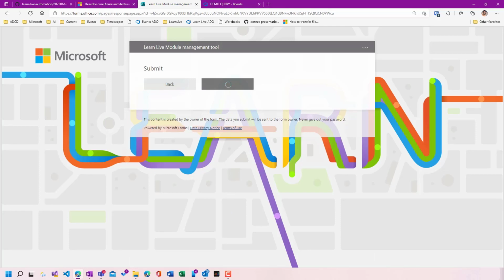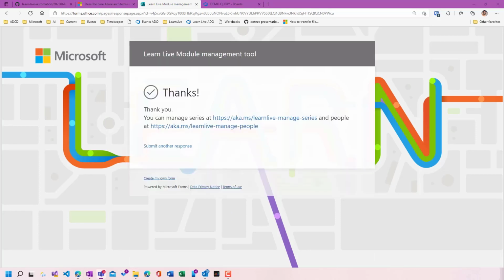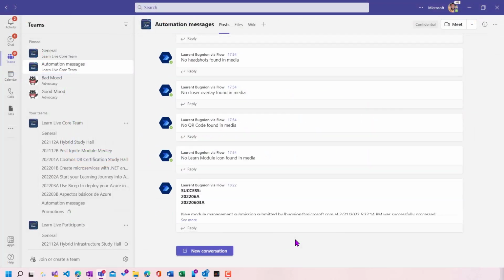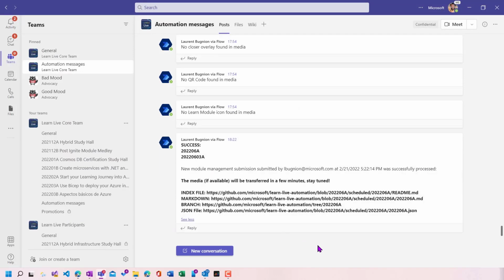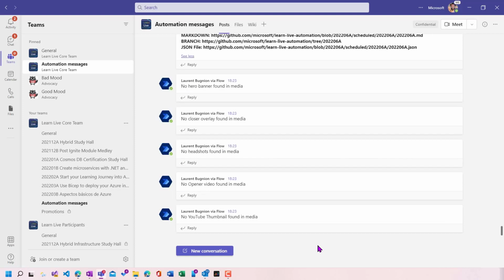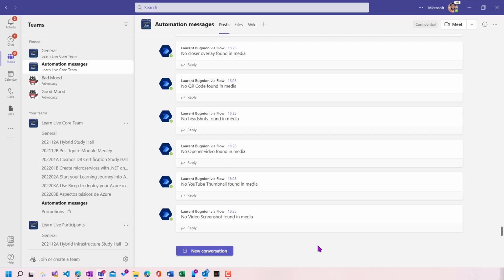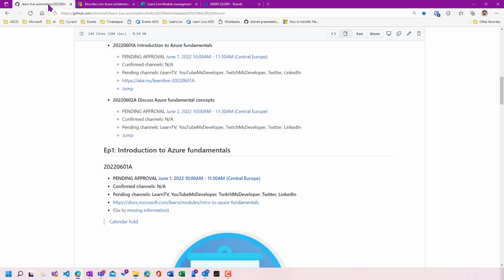So one important thing here is that I'm using Teams as an output. And why am I using Teams? It's because I can absolutely define who has access to the output messages, to those automation messages, and who doesn't. And this is, of course, super convenient, since I can really show these messages to the right people, but I can also hide those messages from other people. Again, this is using Logic Apps for this integration.